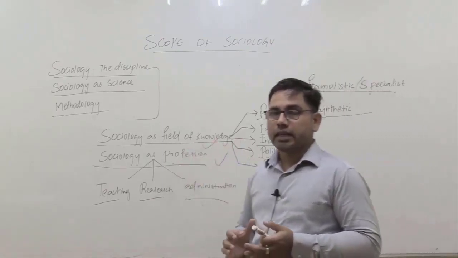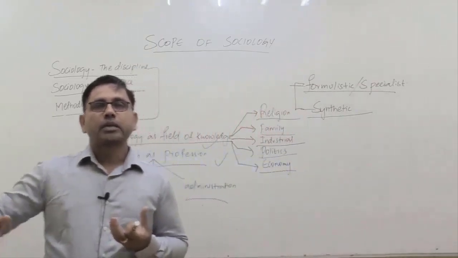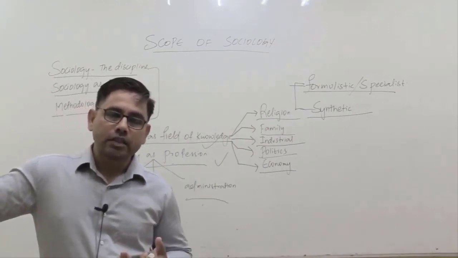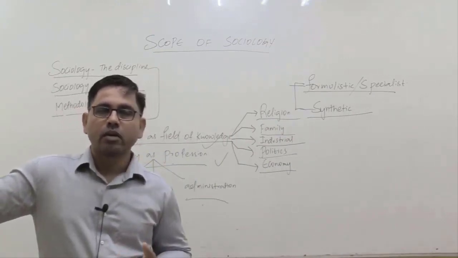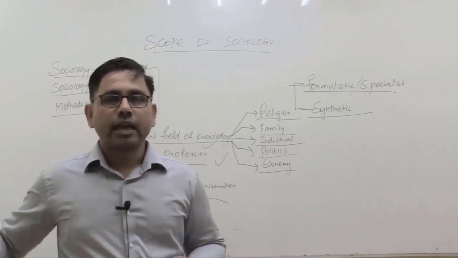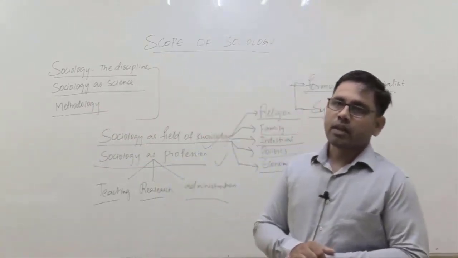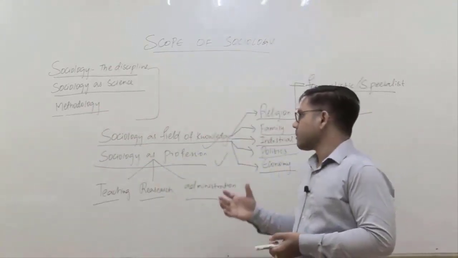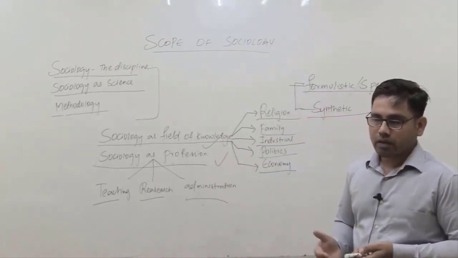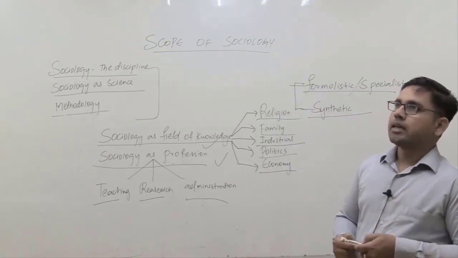So if you see it as a field of knowledge, in terms of knowledge we discussed with you that a person who is studying sociology, his responsibility is to gather knowledge about various social processes, various social problems and possible solutions for those social problems. Because of that, in such a field of knowledge, the scope of sociology is multidisciplinary, that whatever knowledge you have gathered through sociology, when you apply it in real life, it may give rise to